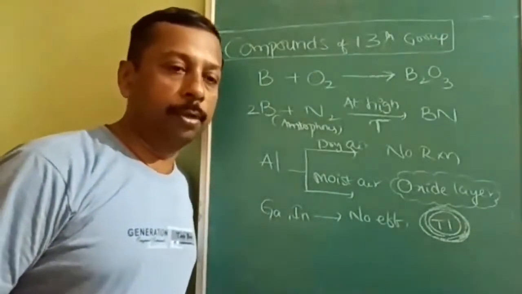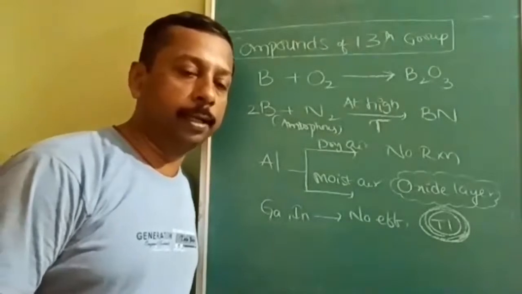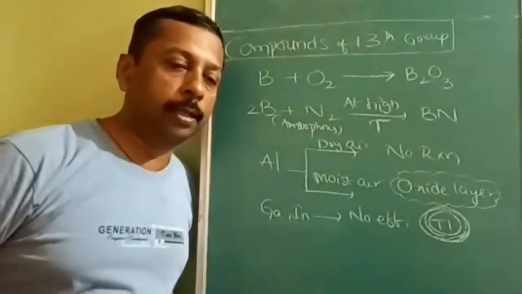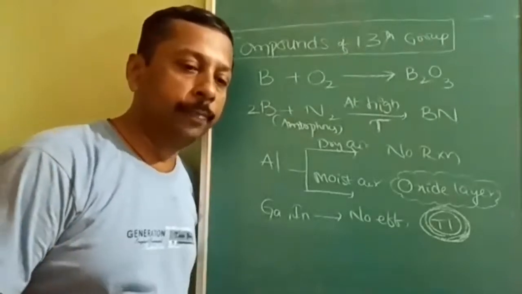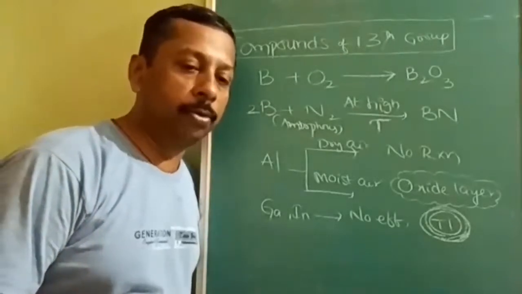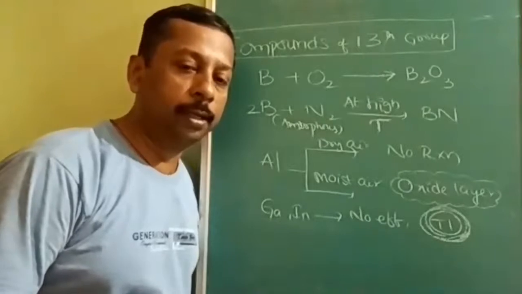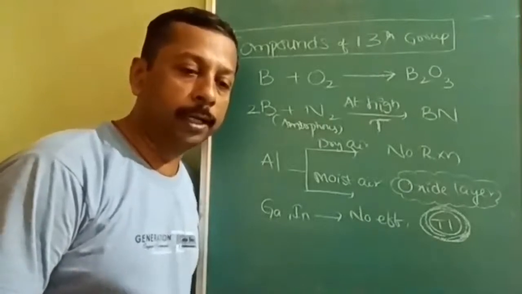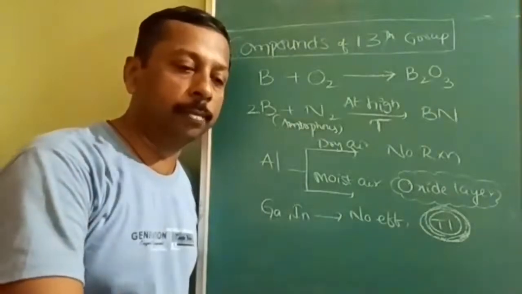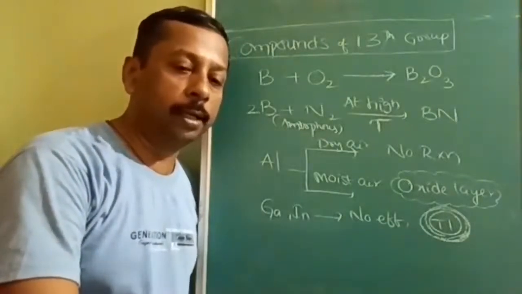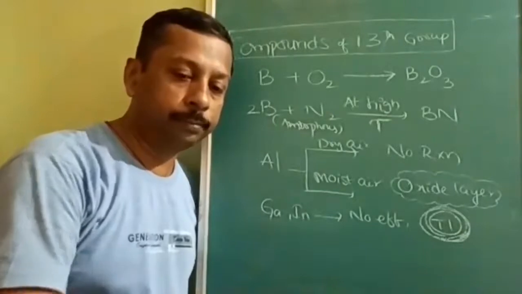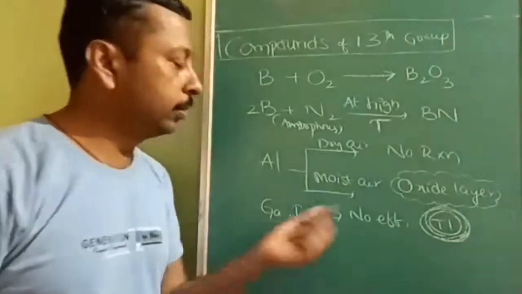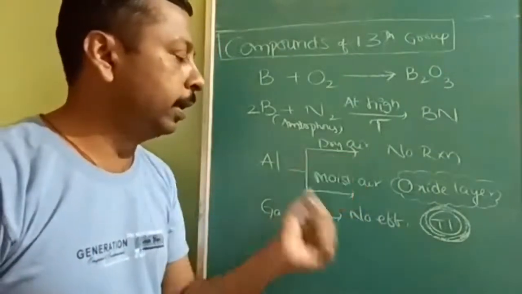First, boron in amorphous form reacts at normal temperature to form trioxide. At high temperature, it also forms nitride. Same way, aluminium: dry air, no reaction; moisture, oxide; and at high temperature, it will also form the nitride layer. Okay, see, next gallium and indium also same, no effect in the dry air.